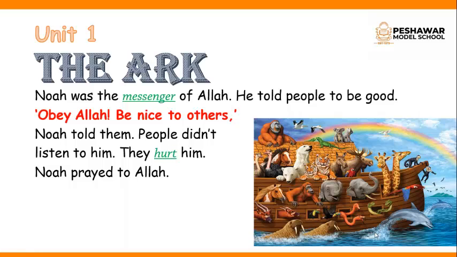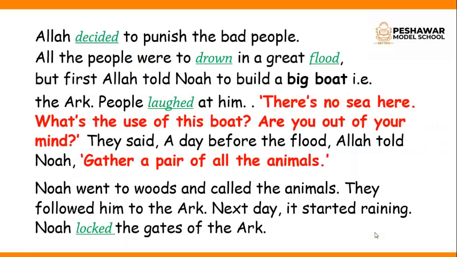Noah prayed to Allah. Allah decided to punish the bad people. Now what? Allah made a decision. Decided means to make a decision. Allah made a decision that all the bad people would be punished. And how would they be punished? All the people were to drown in a great flood. Flood means when a great amount of water enters, and all the people were to be drowned or submerged in a great and large quantity of water. This was their punishment. But first Allah told Noah to build a big boat.